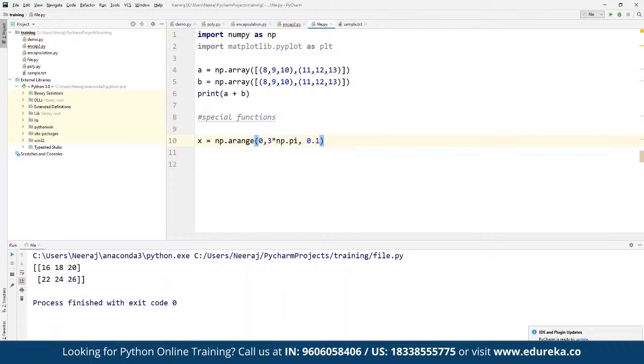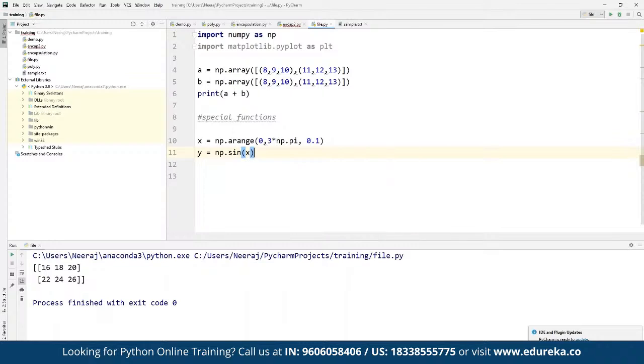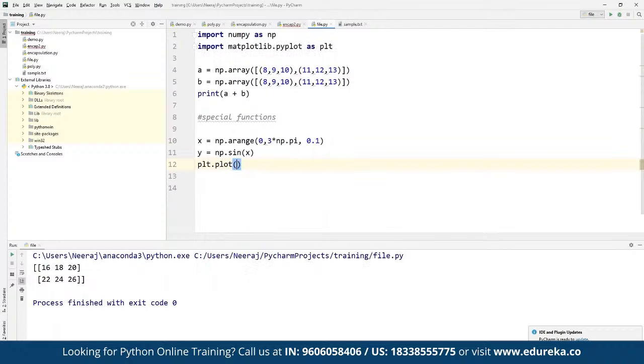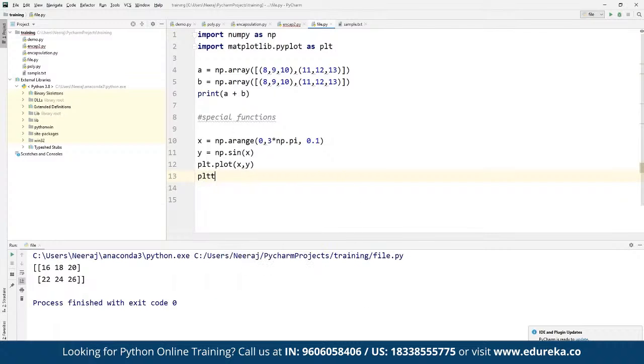All right, and then we can define y is equal to np.sin, here we are going to find the sine value for x. We can define sin x, and then from the same plot library here we can define plt.plot. We want to plot the graph containing x and y, and then we can define plt.show.